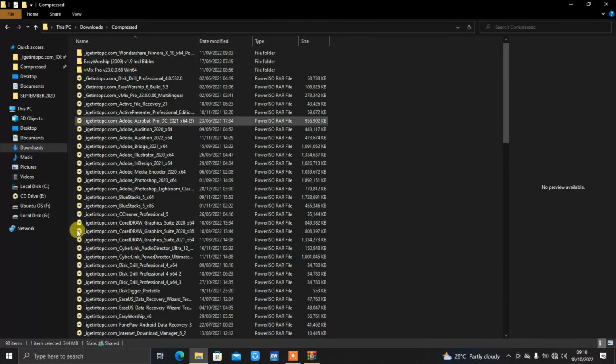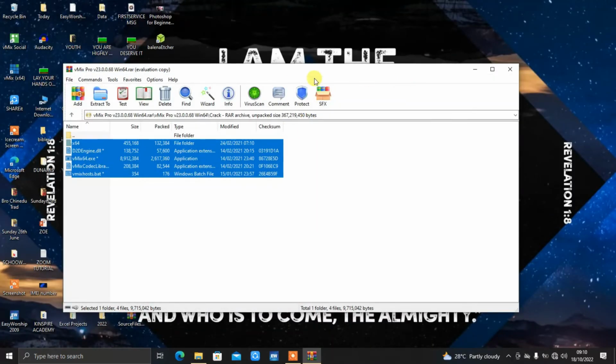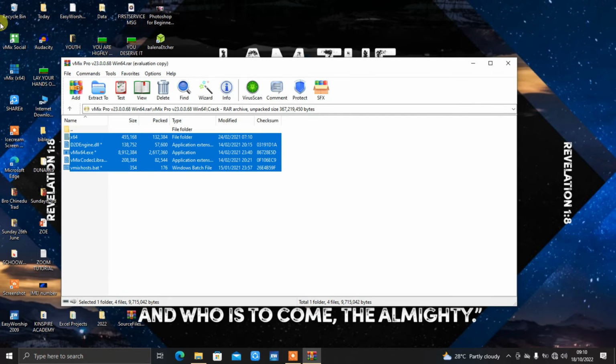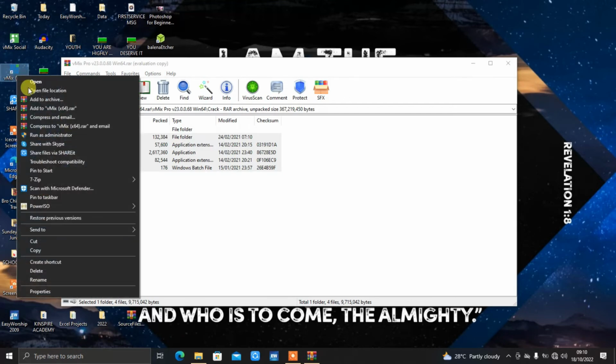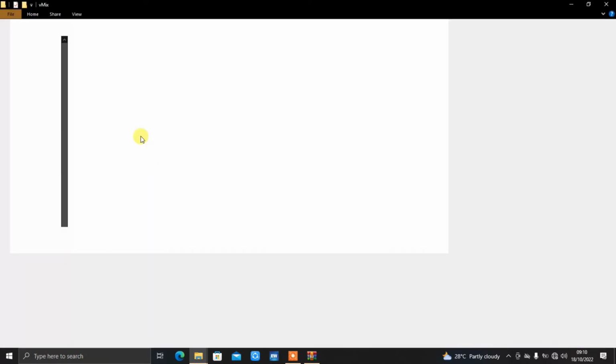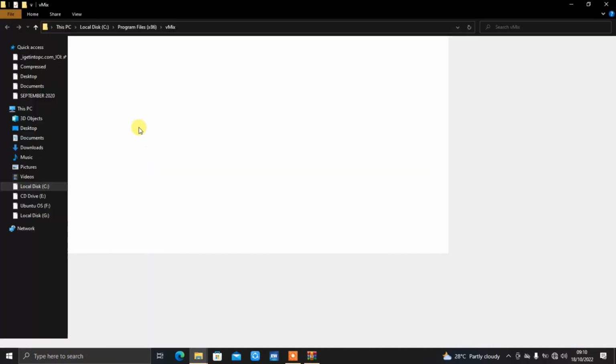Then you go to your file manager. You go to your desktop, the software is already installed here on the desktop. So what you just need to do is right click on the software icon, then click on file location, open file location. So it will take you directly to the folder where the software is. So it has opened it.